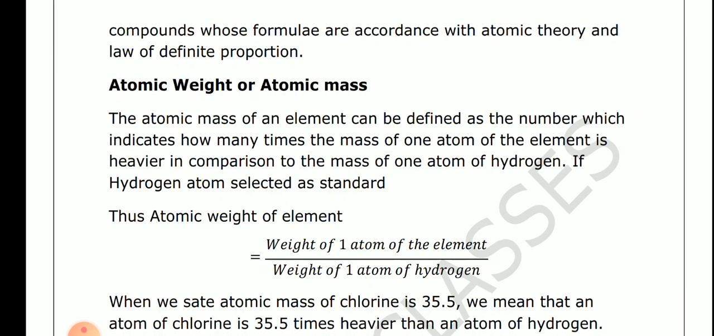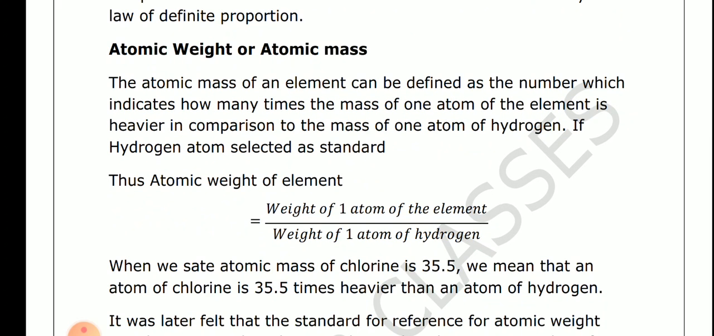Question is, what is the atomic weight or atomic mass? It is a very simple concept, students. Atomic mass of an element can be defined as the number which indicates how many times the mass of one atom of the element is heavier in comparison to the mass of one atom of hydrogen, if hydrogen atom is selected as the standard. So here it is a multiple choice question: which atom is selected as the standard? It is the hydrogen atom.